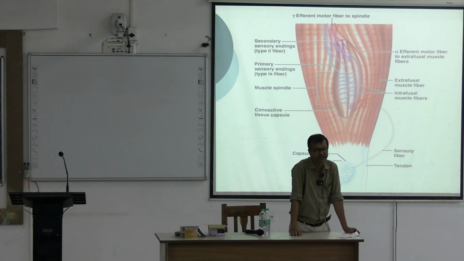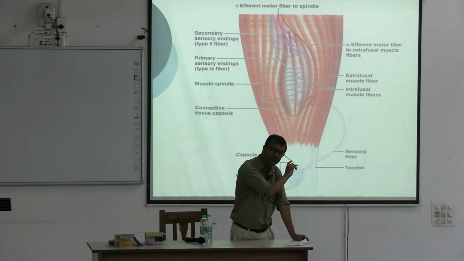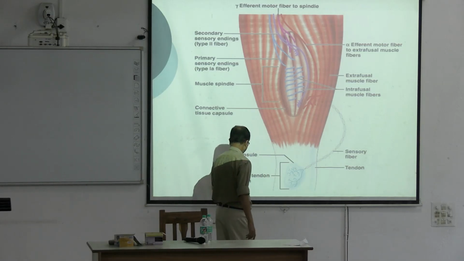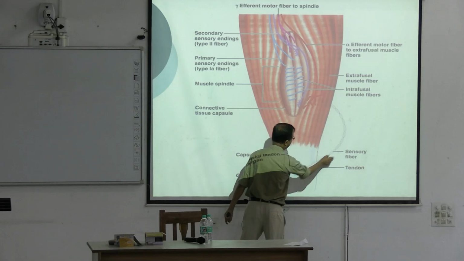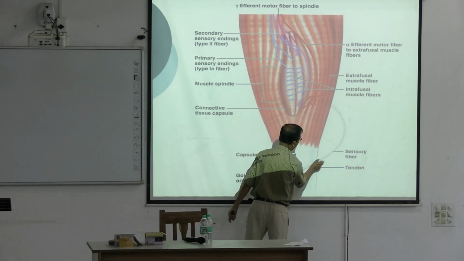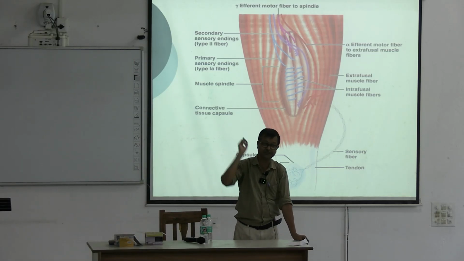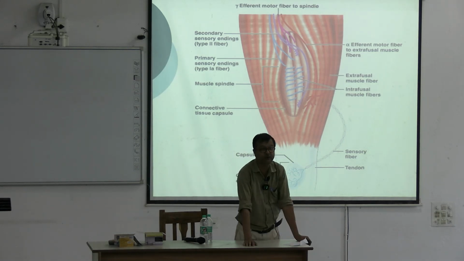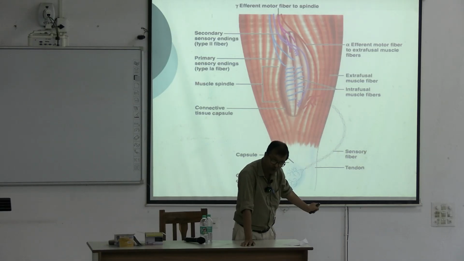The tendon also has a receptor, the Golgi tendon organ. This is the primary nerve ending, and the afferent from it is type 1B. The muscle spindle carries 1A afferent fibers, and the Golgi tendon carries 1B.